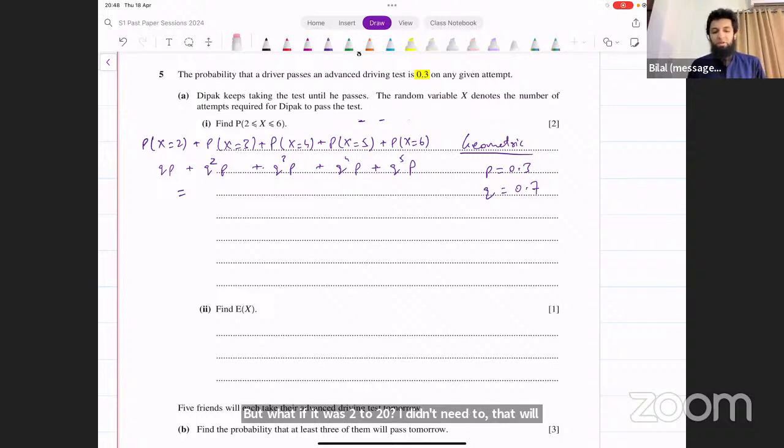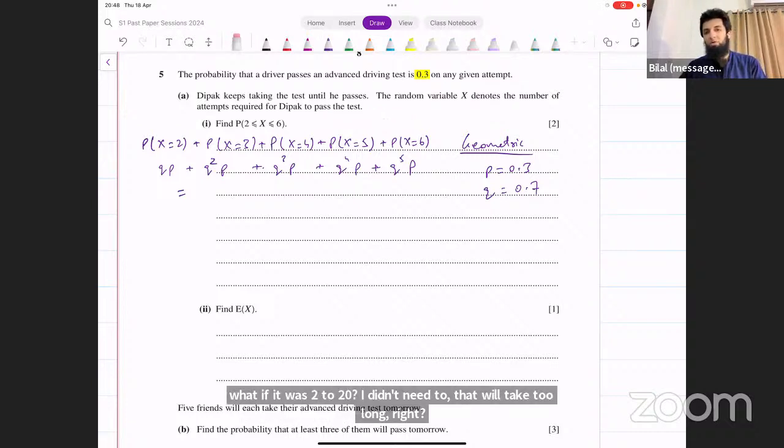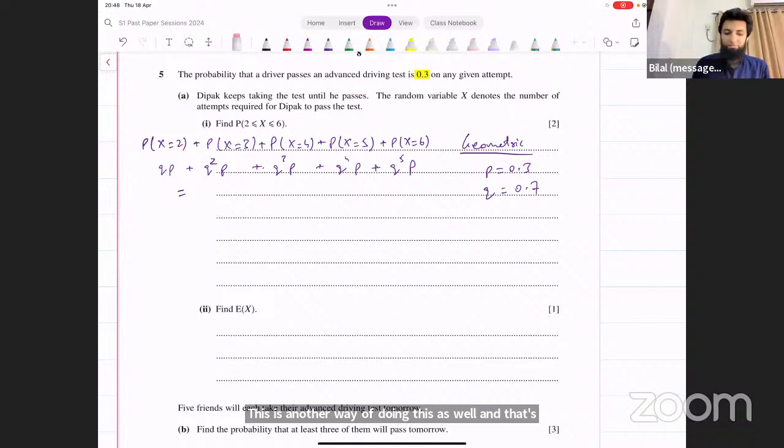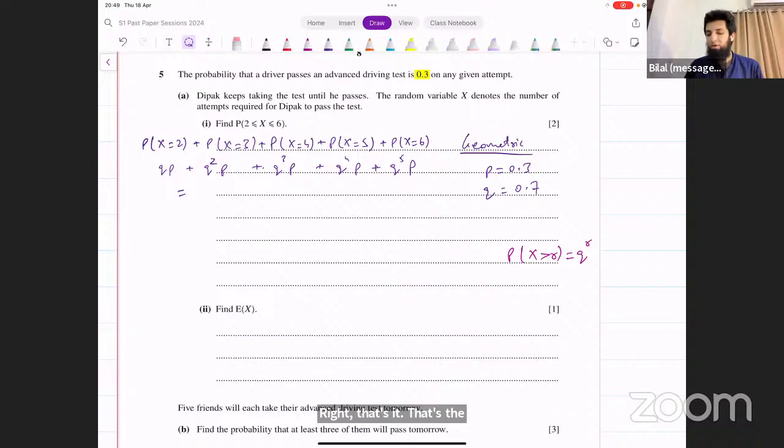There's another way of doing this as well, and that's using that inequality formula that I told you about in the last session. For geometric distribution, we also have an inequality formula. Probability of x greater than r is q raised to power r. That's the inequality formula that you should remember for geometric distribution. Probability of x being greater than r is equal to q raised to power r.